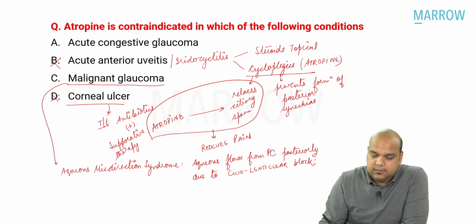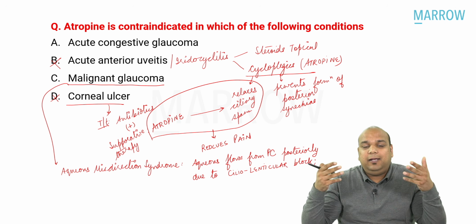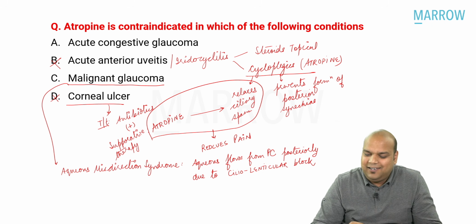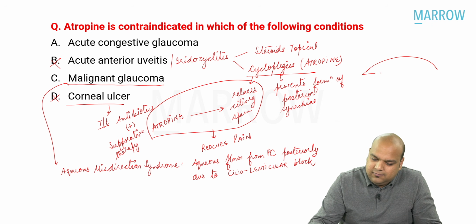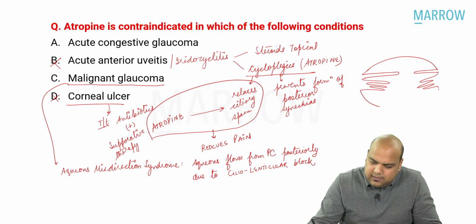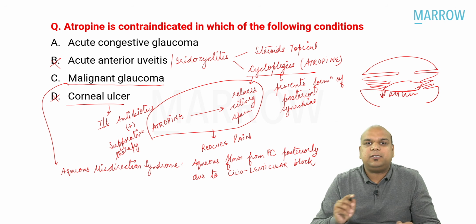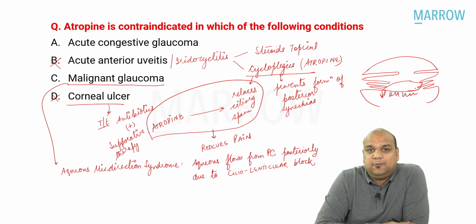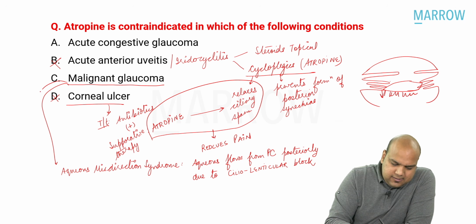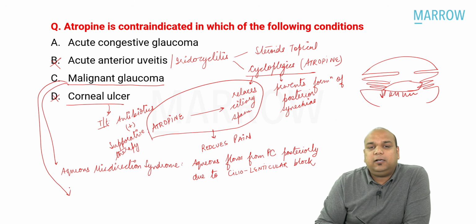Ciliolenticular block means the equator of the lens and the ciliary processes touch each other. So because they touch each other, the aqueous cannot flow anteriorly. The aqueous flows or it has pressure posteriorly. Aqueous misdirection syndrome. Due to this, what occurs, everybody?